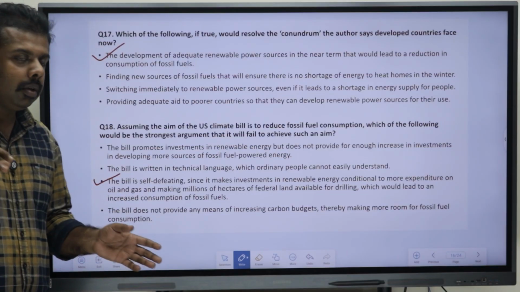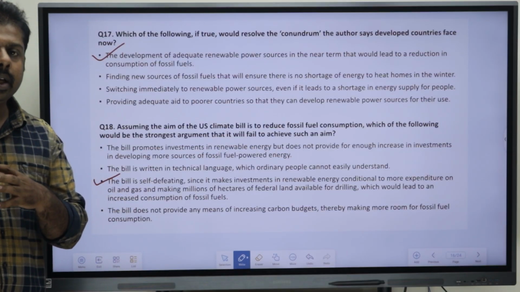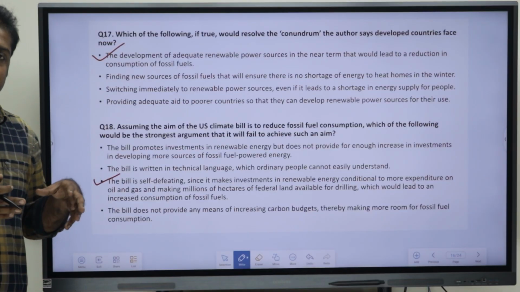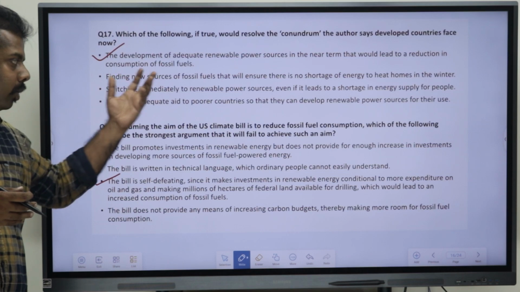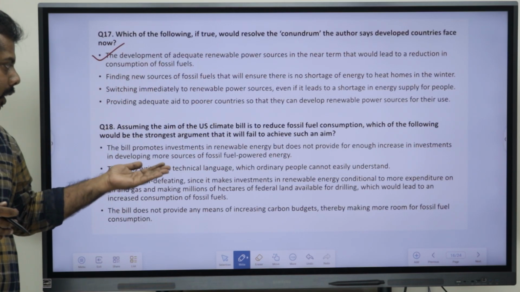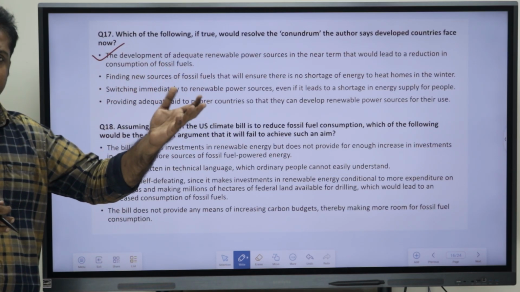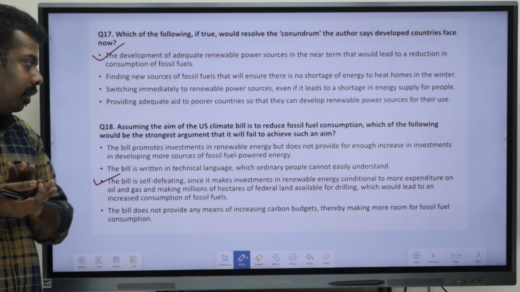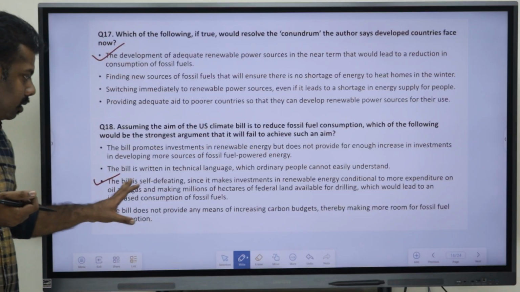So, if you are investing more on oil and gas, obviously the fossil fuel will be more used. So, this sort of a bill would automatically, we can say, won't achieve this aim here. So, we can mark our answer as the third option.